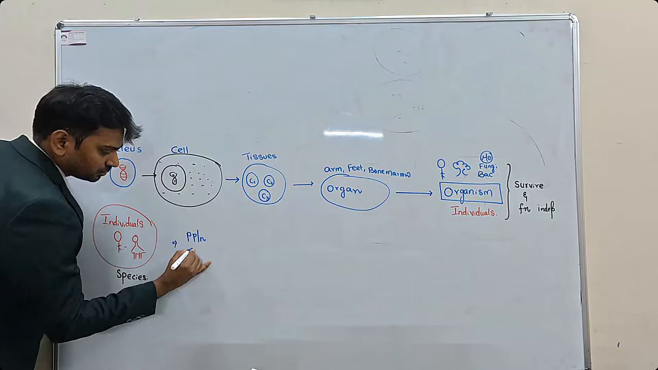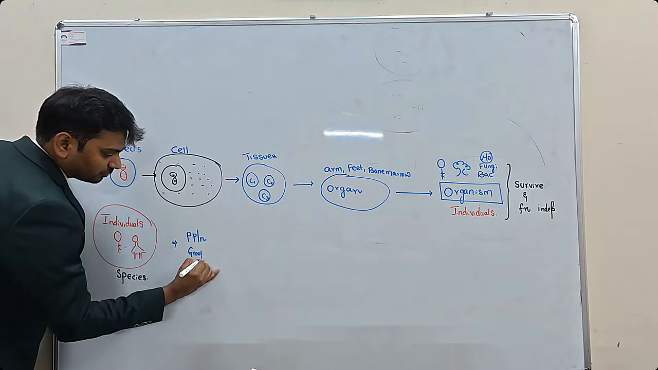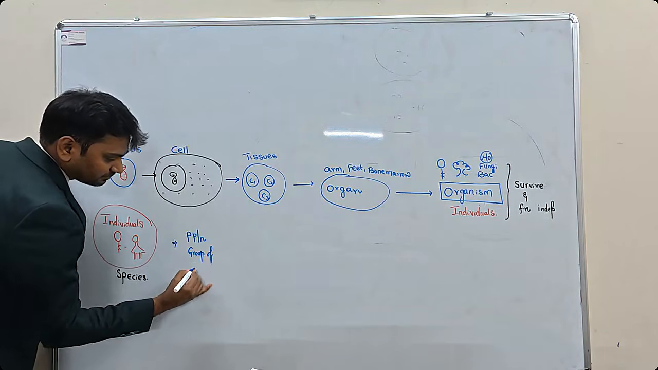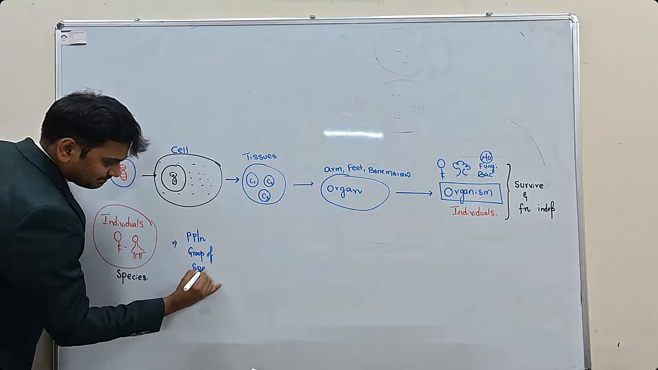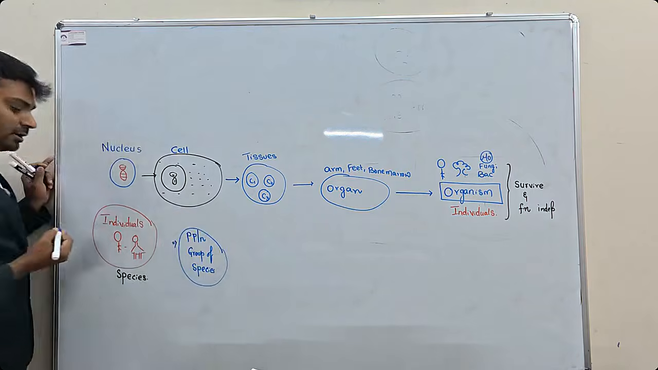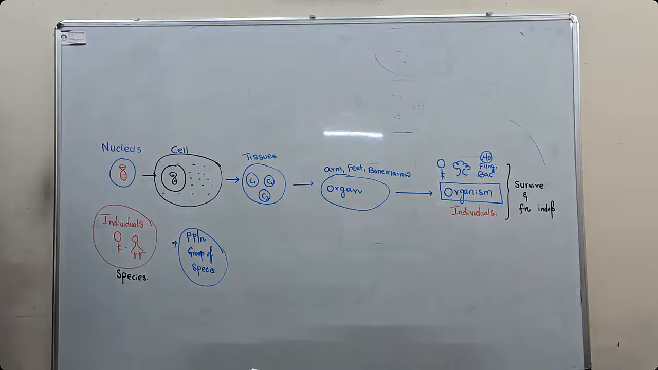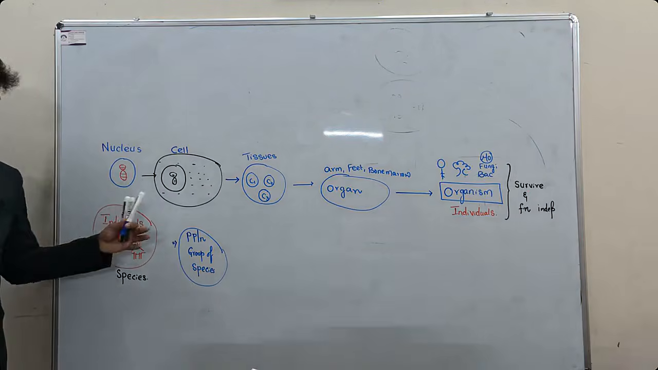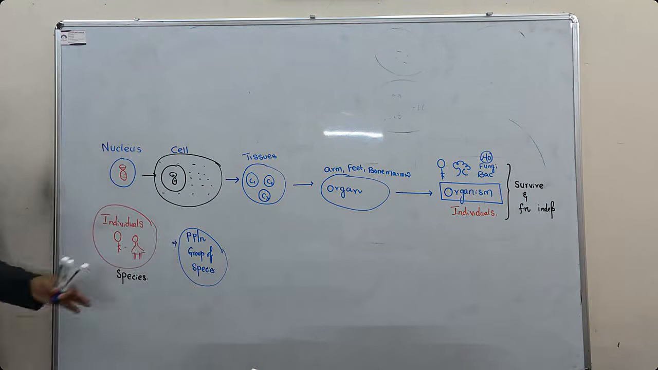population, a group of a particular species is a population. And in economics, we have studied what is population growth, what is population growth rate, death rate of population, these things. So a group of species is called a population. Now after that,